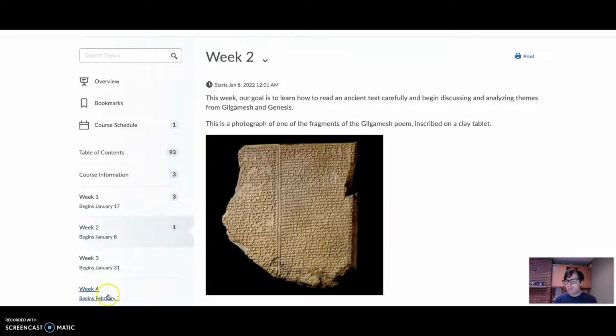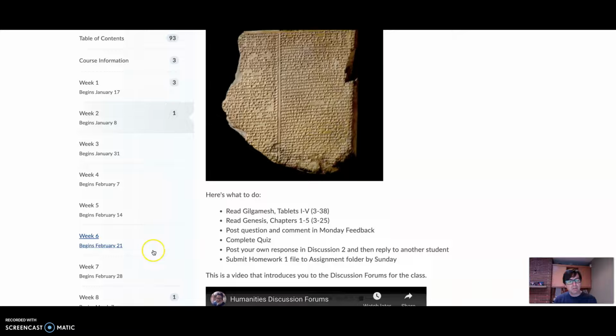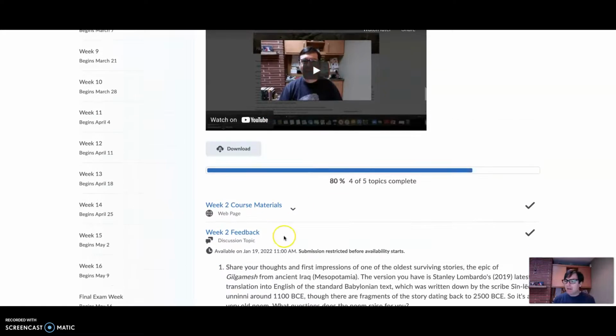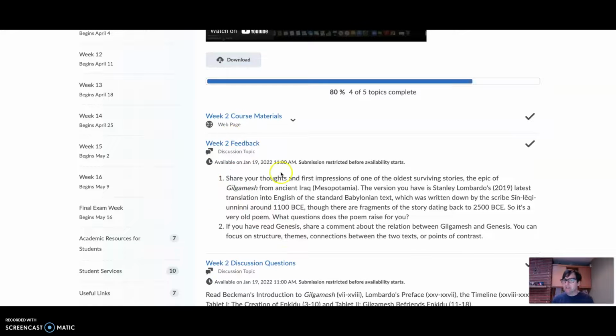I haven't completed all of the modules yet, but each week there will be a list of assignments and things to do, and you can access those assignments directly from the content module. So you don't have to go to the discussion menu or the assignment menu. You can access it all from the content module.